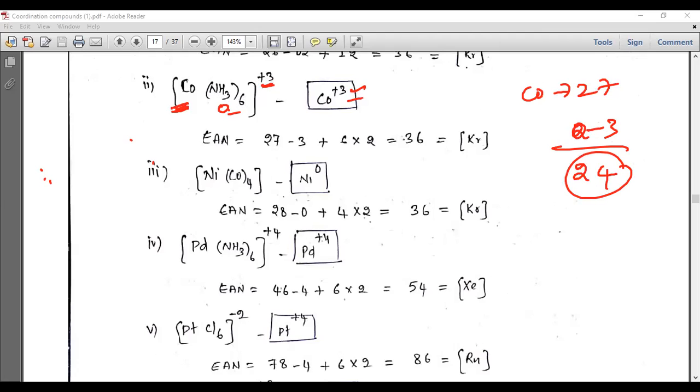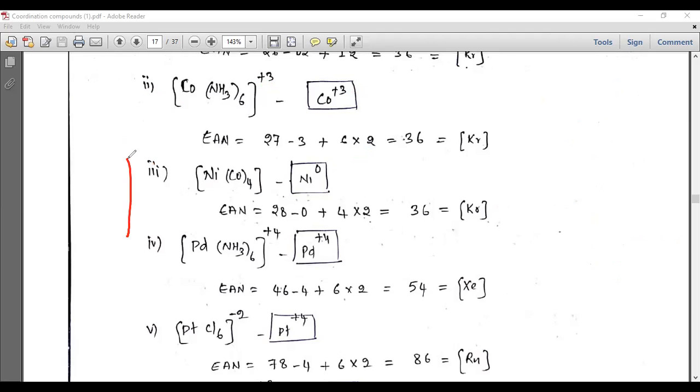Again, here 6 ammonia ligands are there. Each ammonia ligand will donate 2 electrons, so you have to add 12 electrons, and again you will get 36 electrons. So it is getting stabilized. Remember all these things. This is what you should get, it is enough if you understand clearly. Next, you can understand all these things.